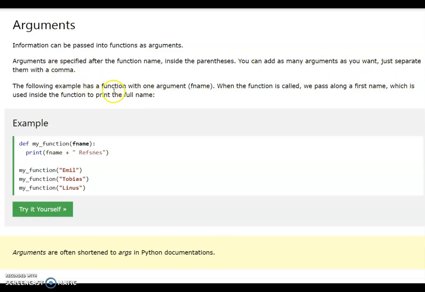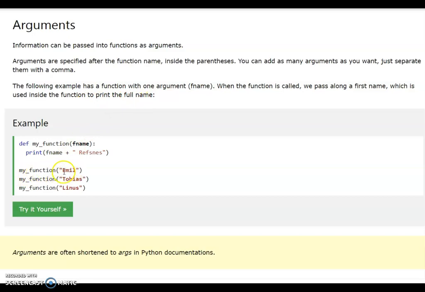Here is an example of a function with one argument. Argument means we are just passing a value to the function. When the function is called, we pass along the first name, which is used inside the function to print the full name. For example, here I am calling my function.